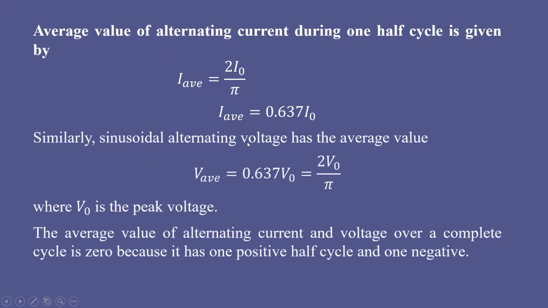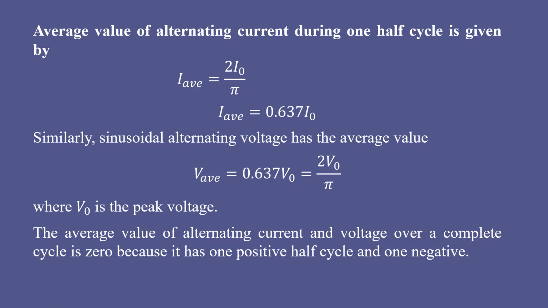Similarly, the sinusoidal alternating voltage has the average value V average equal to 0.637 V0, or it is given by 2 V0 by pi. So just to remember, the average value of AC taken over one half cycle is 63% of the peak current, because you know that current will not be constant. It is going to vary with respect to its direction and also with respect to its magnitude.